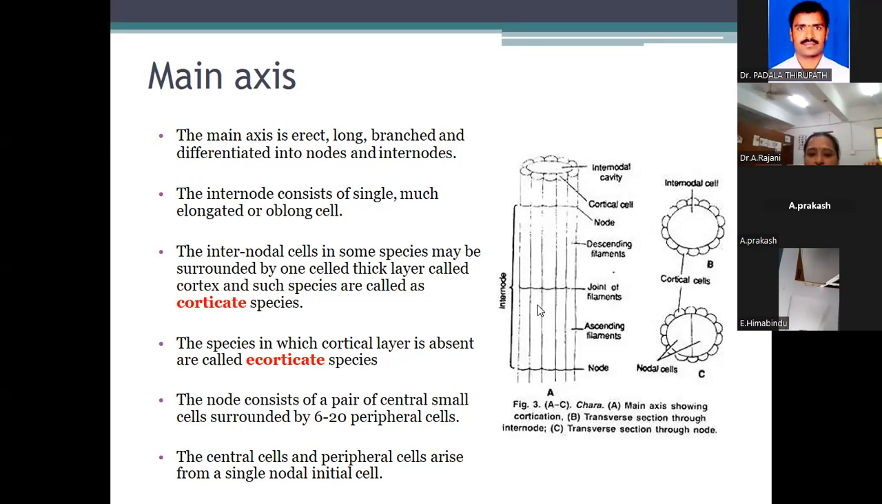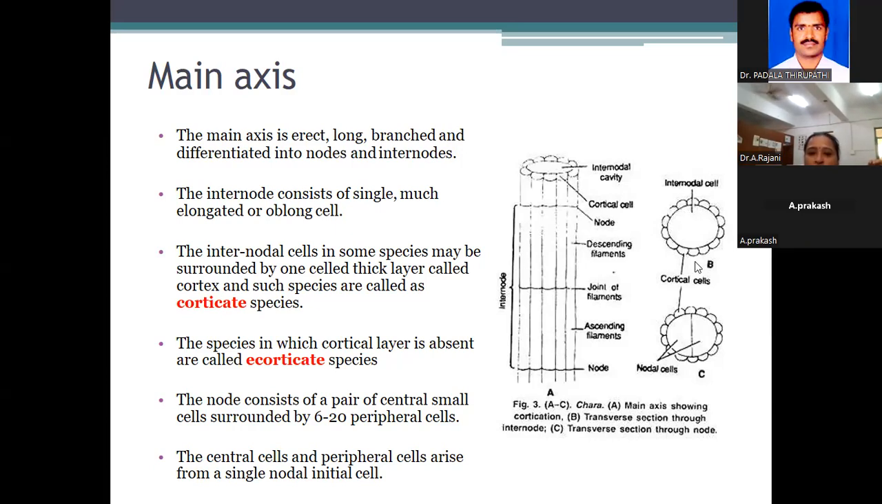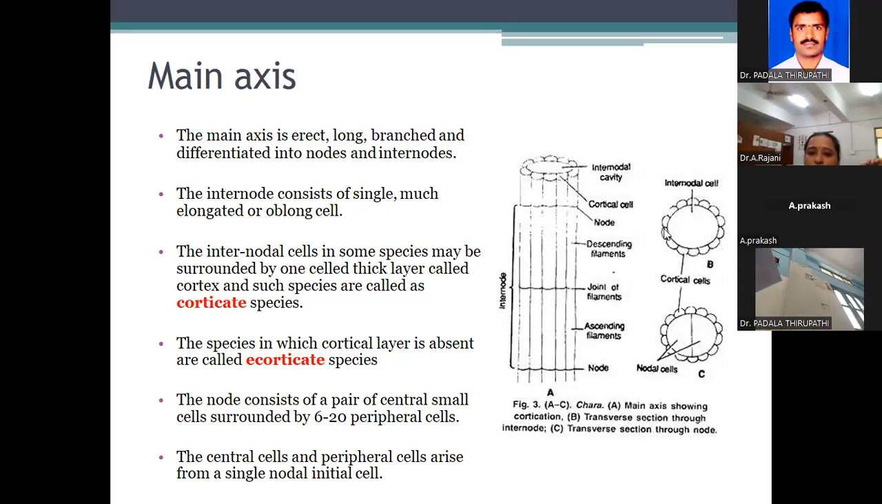These internodal cells, in some species, may be surrounded by a thick cell layer called the cortex. See this one, the thick layered cells. Each and every cell is surrounded by cortex cells. Such species are corticate species. Some species in which the cortical layer is absent are ecorticate. In some species corticated cells are present on the internodal cells, that is the corticated species. When the internodal cortical cells are absent, that is the ecorticate species. This is the internode structure.